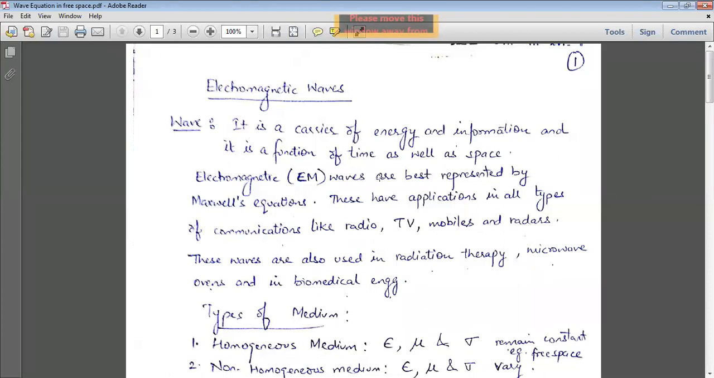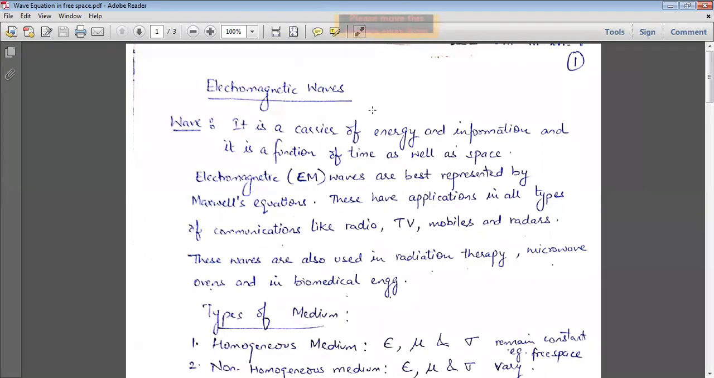Okay, starting with the next chapter, that is the electromagnetic waves. The definition for electromagnetic waves: it is a carrier of energy and information, and it is a function of time as well as space. Electromagnetic waves are carriers of energy. Energy moves from one place to another with respect to time. As the time changes, this energy also changes.